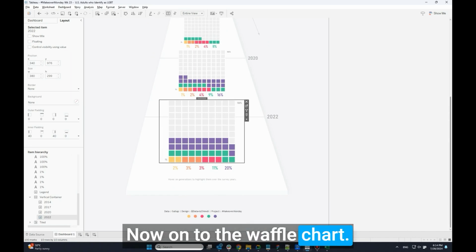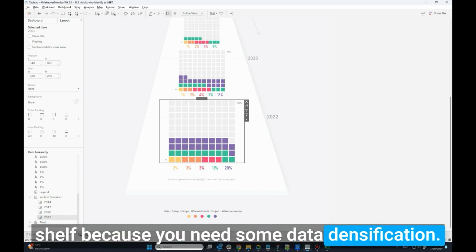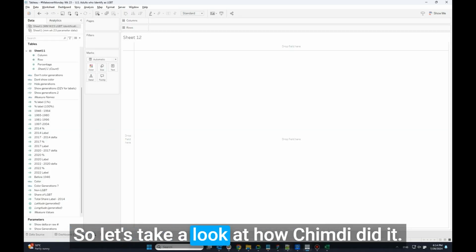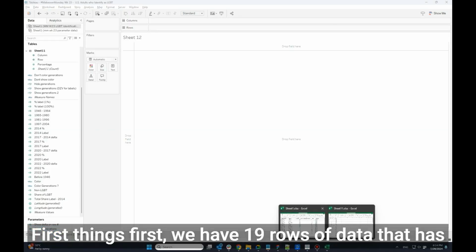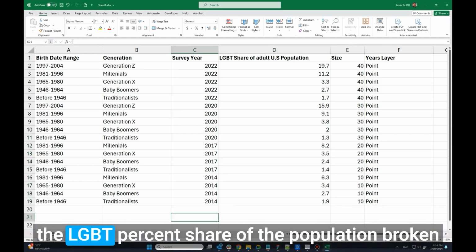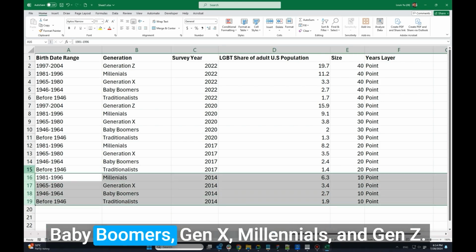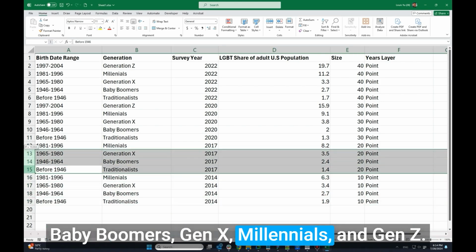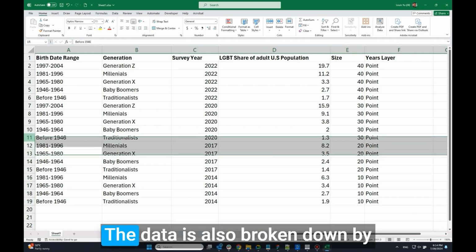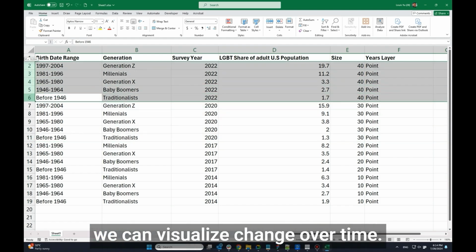Now on to the Waffle chart. This is not something you can create off the shelf because you need some data densification. So let's take a look at how Chimdi did it. First thing first, we have 19 rows of data that has the LGBT% share of the population broken down by the generation, from traditionalists to baby boomers, Gen X, millennials, and Gen Z. The data is also broken down by the survey year, which is nice as we can visualize change over time.